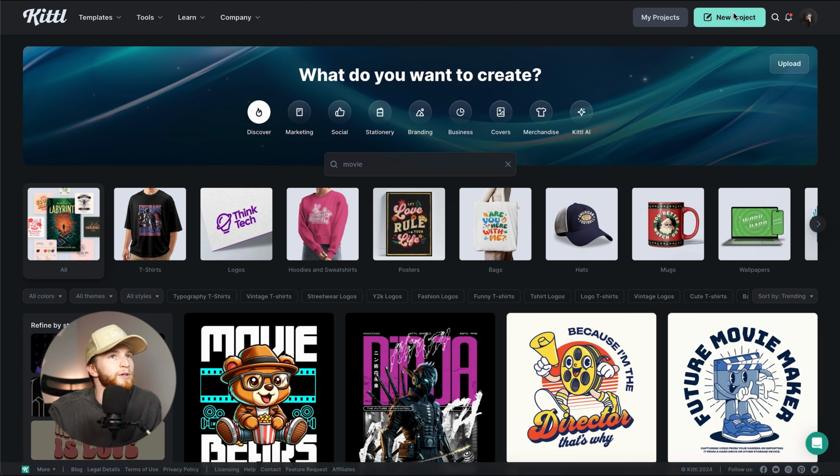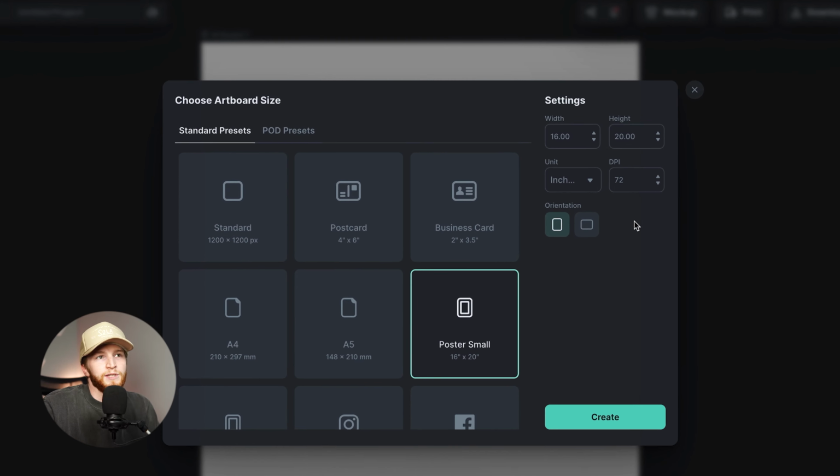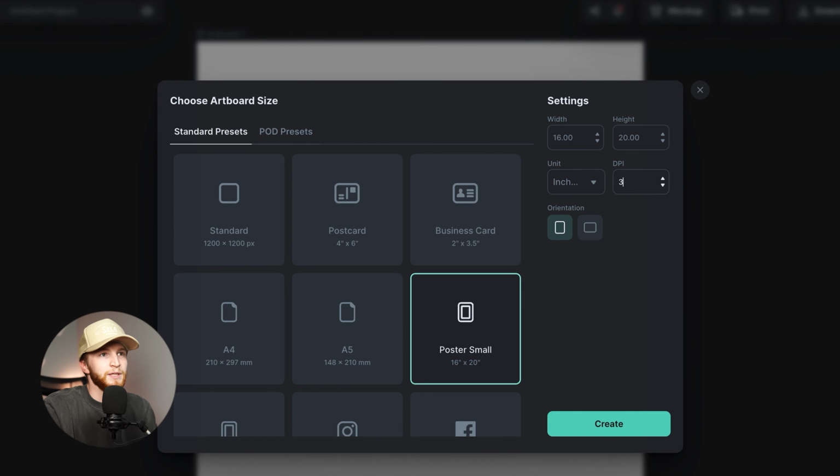So I'm going to start a new project, go over to the 16 by 20. I'm going to set my DPI to 300. I always set it to 300 dots per inch when I'm doing anything print, so I don't have to worry about any pixelation or quality loss when I go to print anything that needs to be physical.